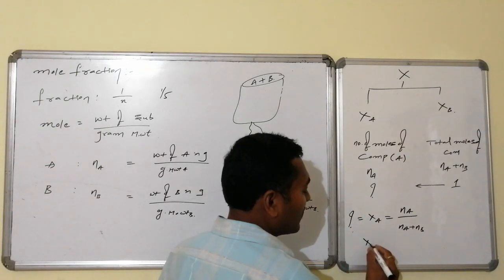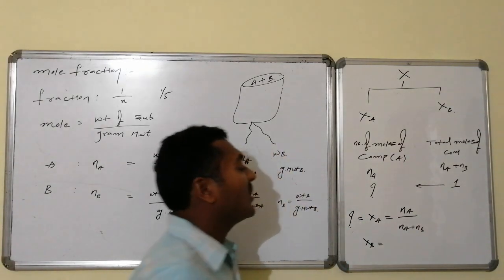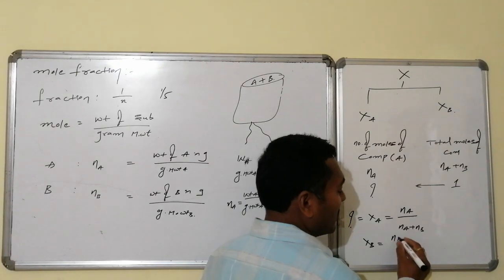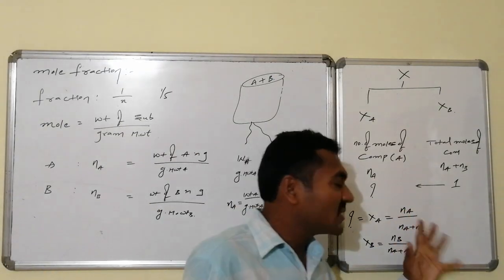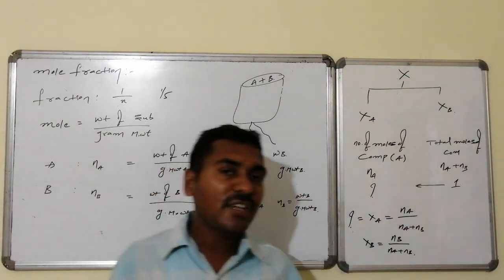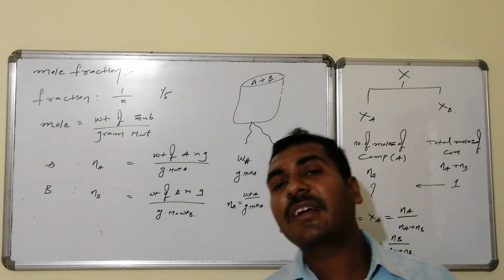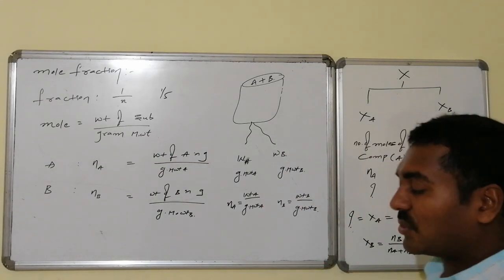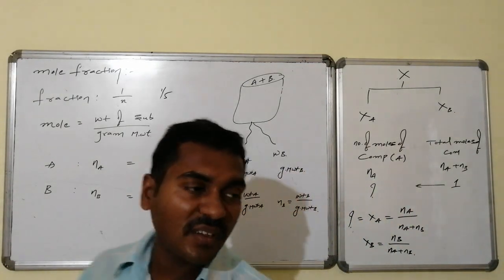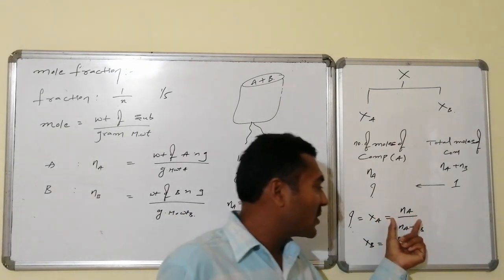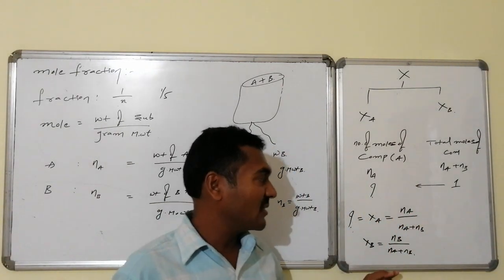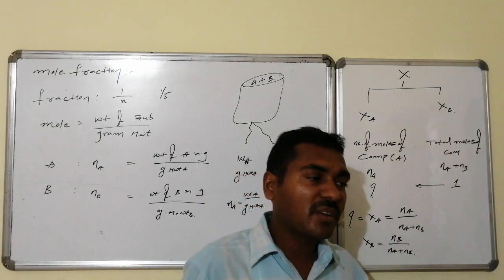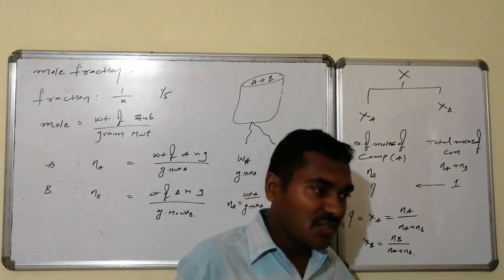Similarly, the mole fraction of solute can be given by Xb. Xb will be equal to Nb divided by Na plus Nb. This is also a fraction. The same units are present for the numerator as well as the denominator, hence it does not have any kind of units, and is known as mole fraction. It stands for the number of moles of a component to the total number of moles of components present in the solution, which is always a proper fraction, which is always a ratio.